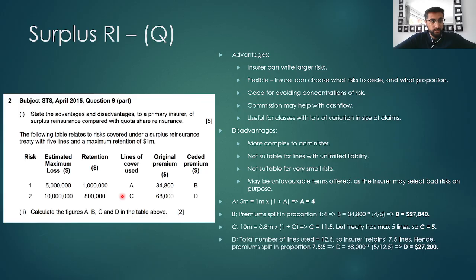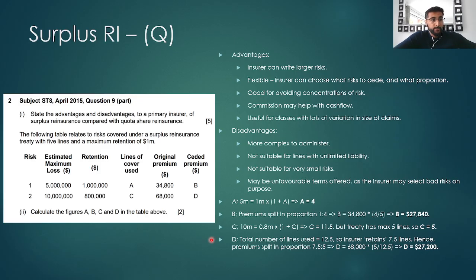Now to work out D, we have already calculated that the total number of lines used is 12.5. So the insurance company retains 7.5 lines. So the premiums are split in the proportion 7.5 to 5. And so the ceded premium is 68,000 times the ratio of 5 over 12.5, which is 27,200.